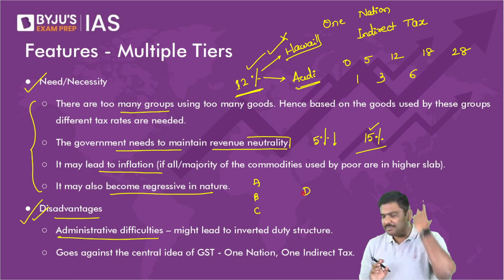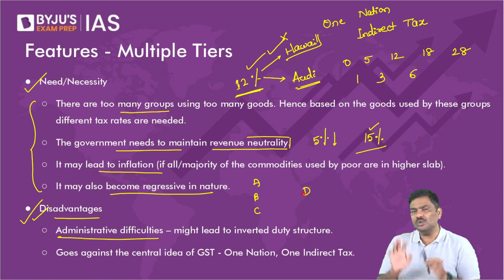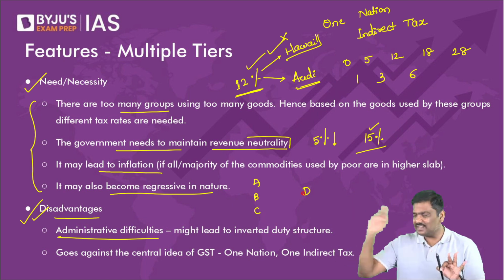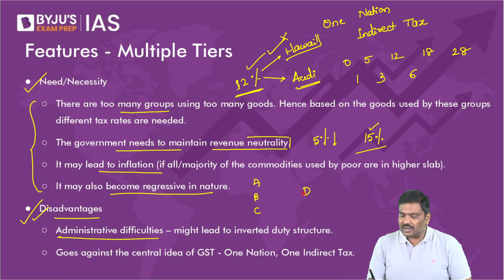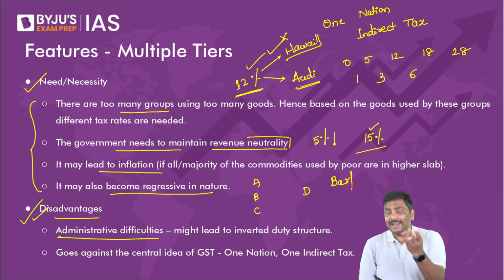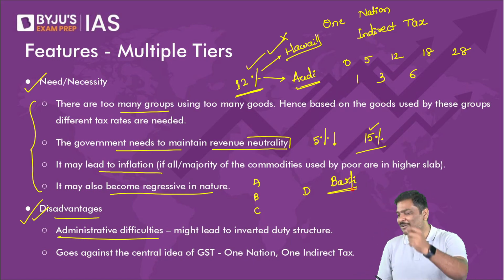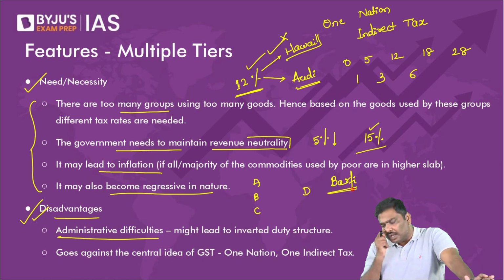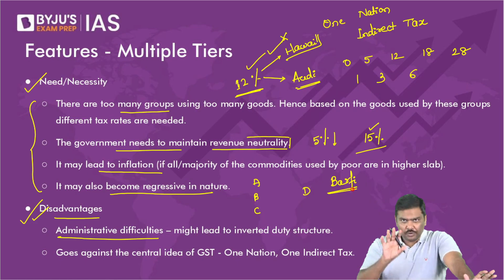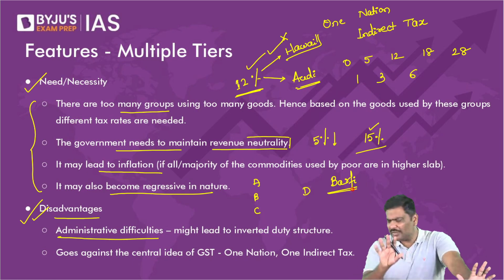Right? Let me give a very simple example to make you understand. Do not write it in the exam. Now, when we introduce GST, all of you have heard of a delicacy, a sweet by the name of Barfi? Let me know. Right? Bareli ki Barfi. There's a movie even in the name of Bareli ki Barfi. A dessert. Right? Barfi. If you have eaten Barfi, and I'm pretty sure all of you have, you will get it in different varieties.